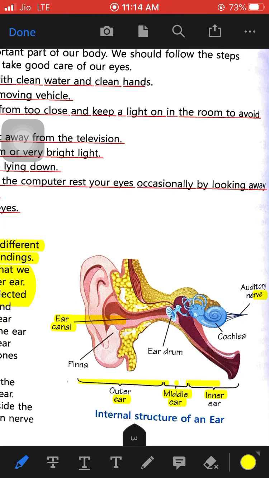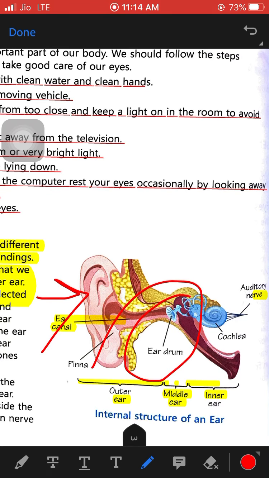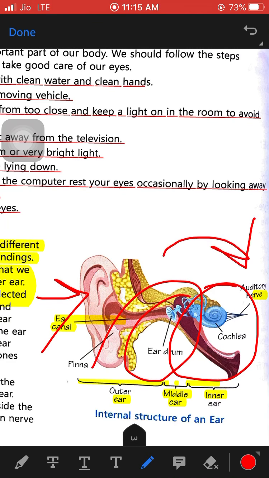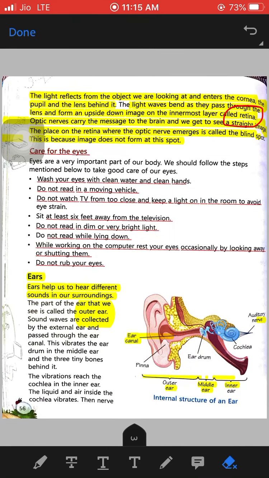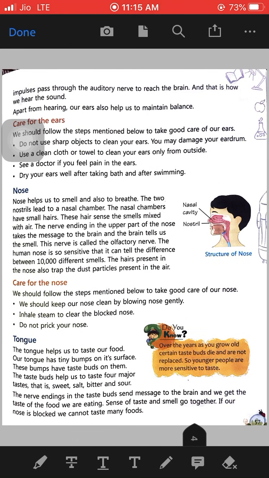So the waves enter through this ear canal and reach the eardrum. Then it vibrates the cochlea, and the auditory nerves send the message to the brain, and then we are able to hear any kind of sound. So this is how our ear functions.